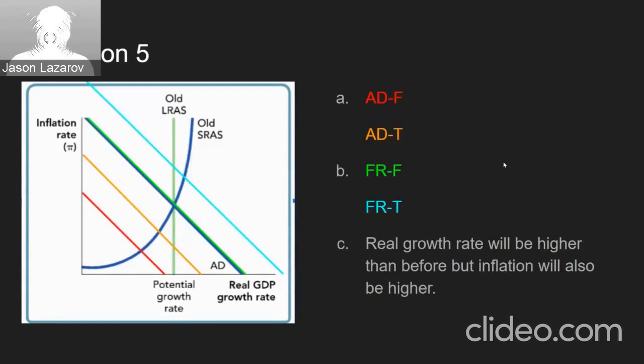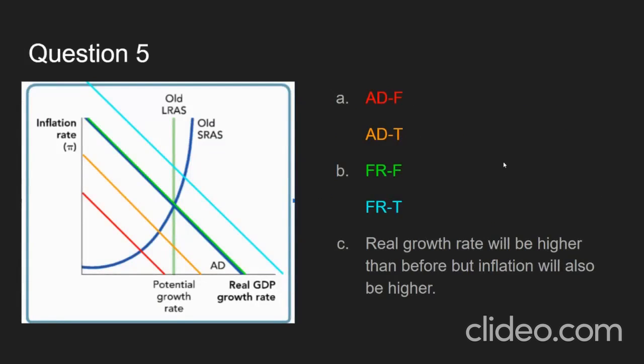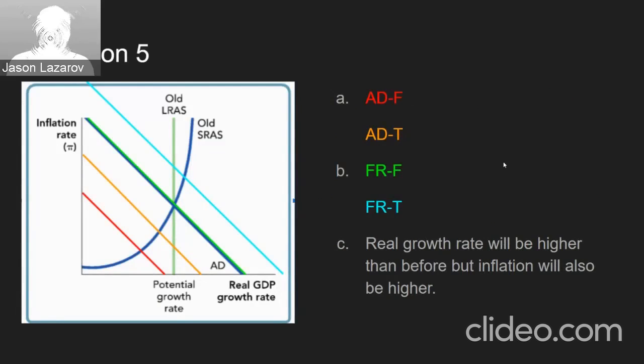For question 5, it asks to illustrate on a graph what would happen if the Fed overestimates the pessimism that pushes the AD down by 10% instead of the actual 5%, and that the ADF, which is the red line, is shown, as well as the ADT, which is the orange line, indicating the false and the true AD curves, respectively.